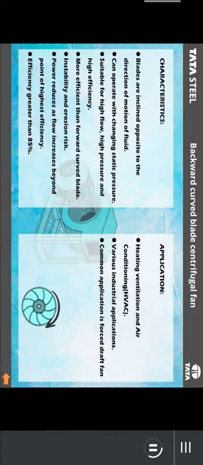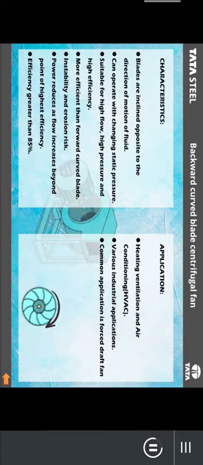Blades are inclined opposite to the direction of motion of fluid, can operate with changing static pressure, suitable for high flow, high pressure, and high efficiency. More efficient than forward curved blade. Instability and erosion risk. Power reduces as flow increases beyond point of highest efficiency. Efficiency greater than 85%.